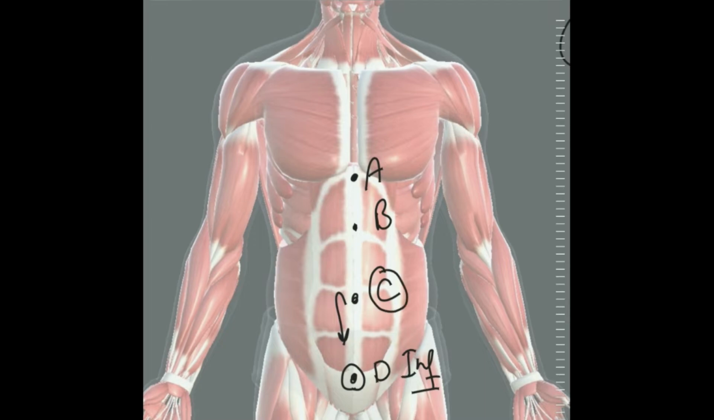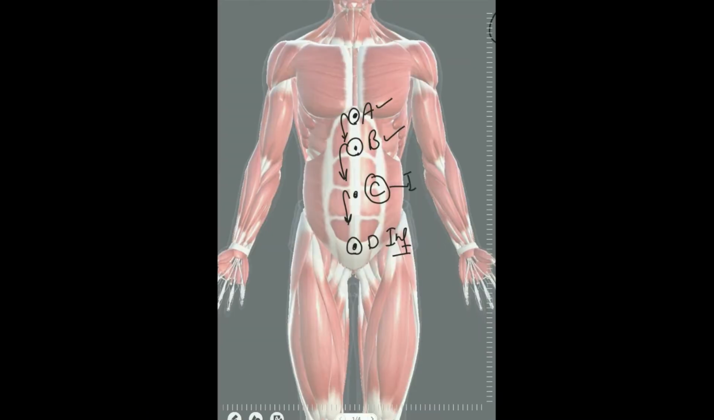Likewise, if we want to label C structure the inferior structure, we have to quote the reference, and the reference can be B. We will say that C is inferior to B. So these are the reference terms which always need a reference that is quoted with the word to: superior to, inferior to, medial to. So this is the anatomical language, always remember.